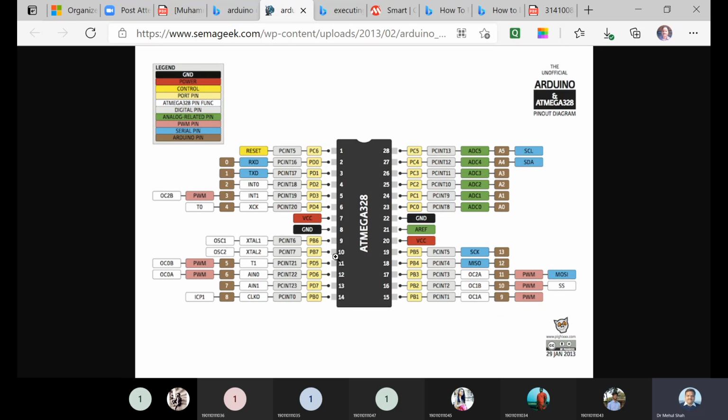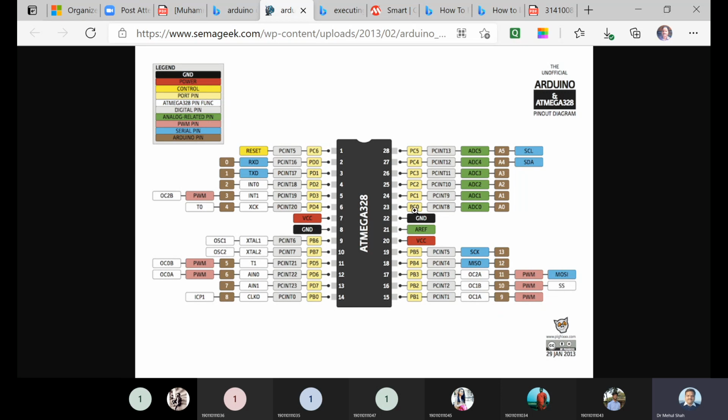So depending upon the status of PB2, we want to output something on D port or C port, right? So on which pin of Arduino do we have to give PB2 input? PB2 input means digital pin number 10 on Arduino Uno, right? So on this pin we have to give input.